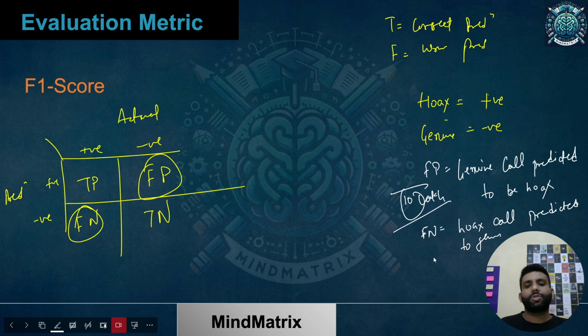Now if I talk about false negative, just think about this. If you give your account details because your machine learning algorithm told you that it's not a hawk's call, it's a genuine call, what will happen in that case? You'll lose all your money within that bank account. Again, a major issue. You're losing money in both cases. In one case you could have increased your wealth by 10 lakh, which matters a lot to a middle class person.